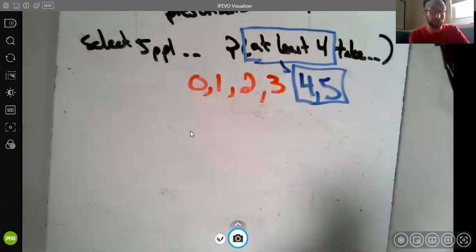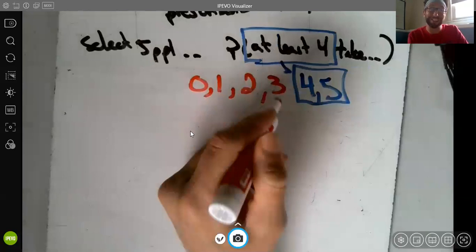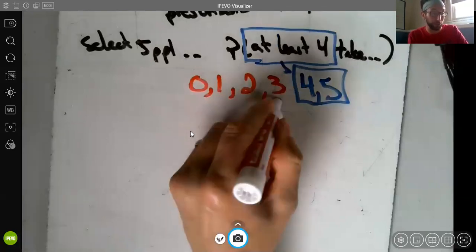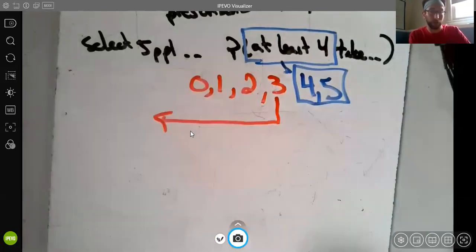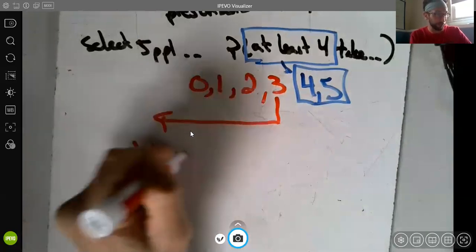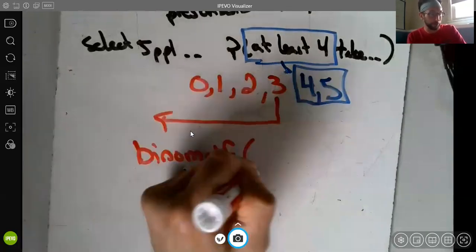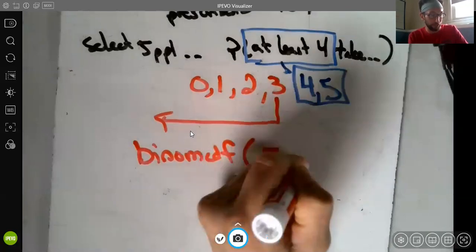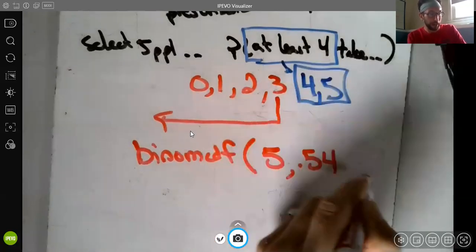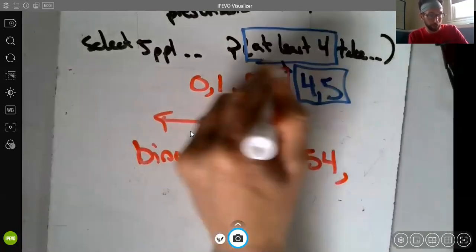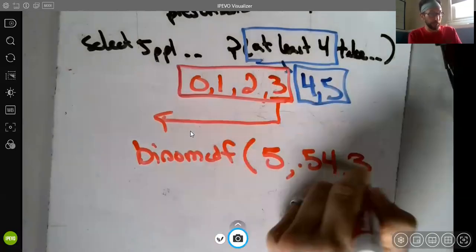But the reason we focus here is, if you recall, we can use binomial CDF for a cumulative probability, or probability to the left. So I can now use binomial CDF, making sure I label everything, 5, 0.54, and I want to cut off from here below. So I'm going to enter 3.